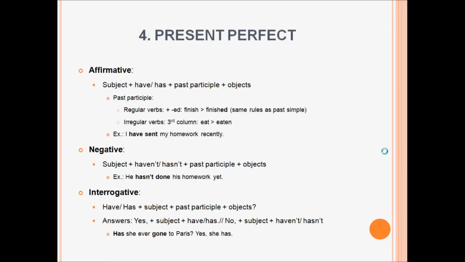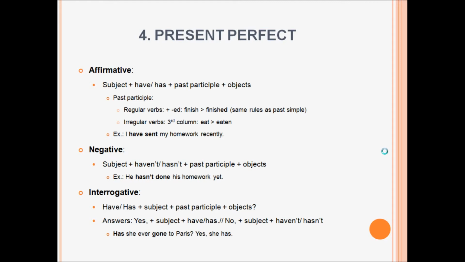Let's talk about the present perfect. The affirmative follows the following order. Subject plus have or has plus past participle plus objects.